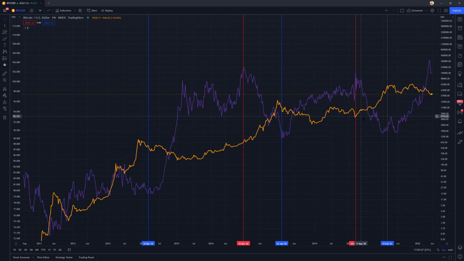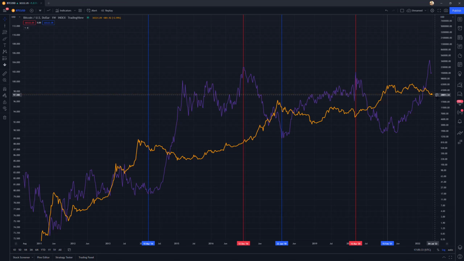So as our representation of the cryptocurrency asset class, I'm going to be using Bitcoin because it has a lot of price history. We have more data, and overall Bitcoin's kind of the king of the crypto market. So basically altcoins and Ethereum will follow Bitcoin, and I think this is a good indicator for the entire crypto asset class. And then in purple I have this US dollar currency index, DXY, which has a key inverse correlation to Bitcoin and the crypto asset class.